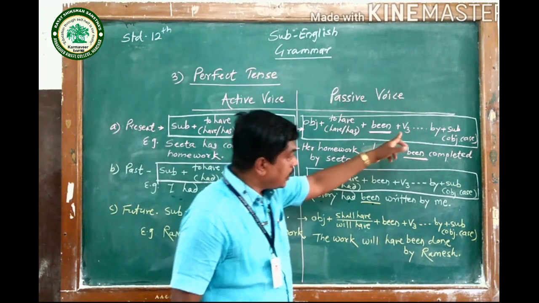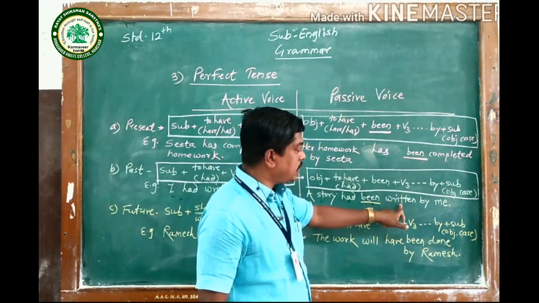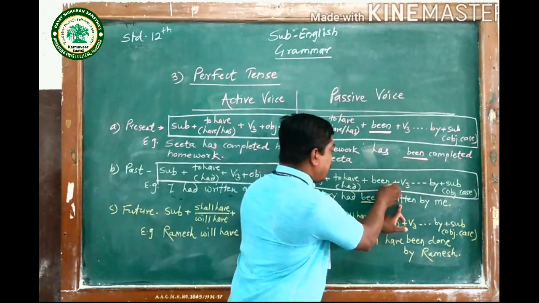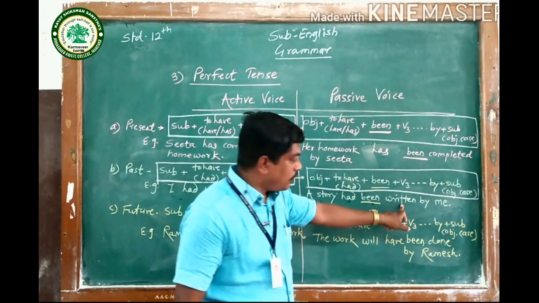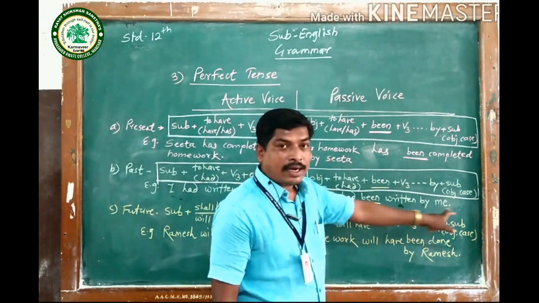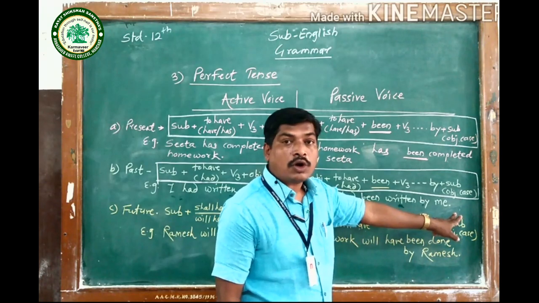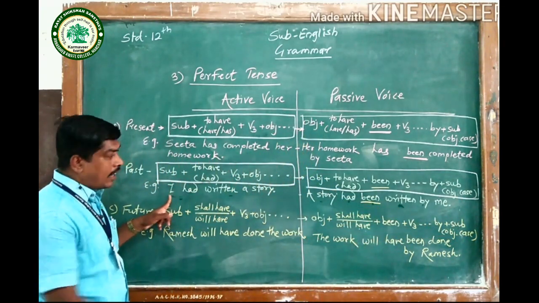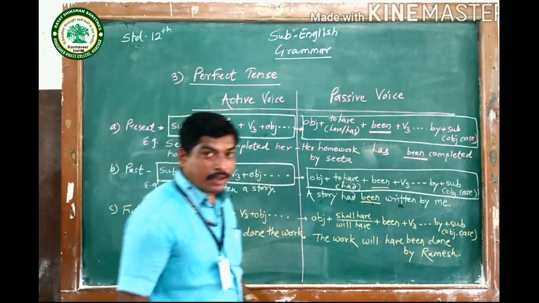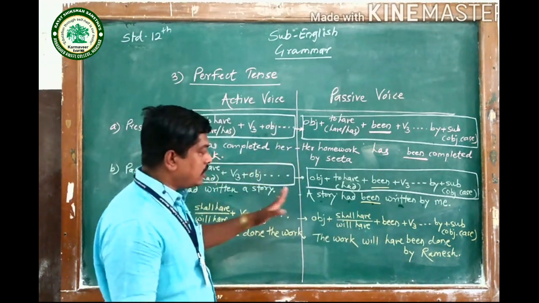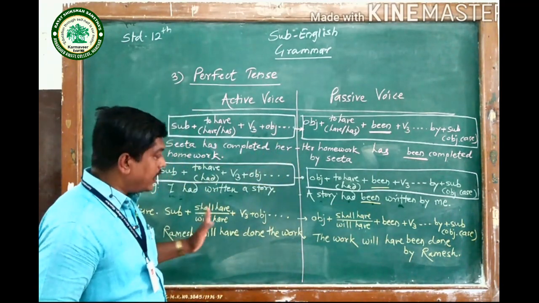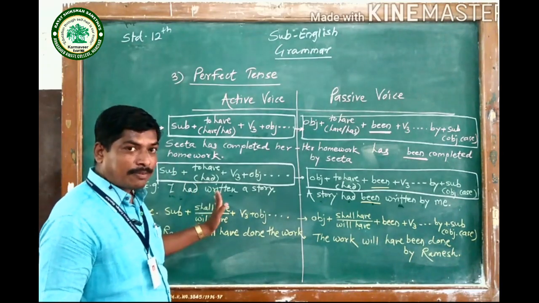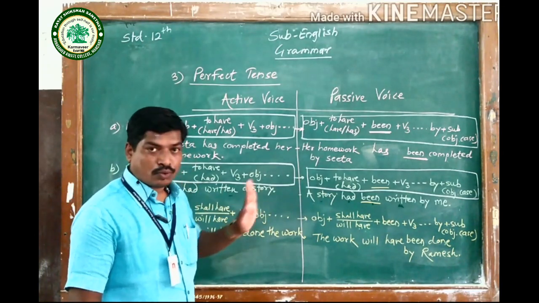Then V3 is used, then by, and then I have used the objective case of the subject. It means the subject is I, and there I have used me in objective case. In this way, I have converted the active voice of past perfect into the passive one.